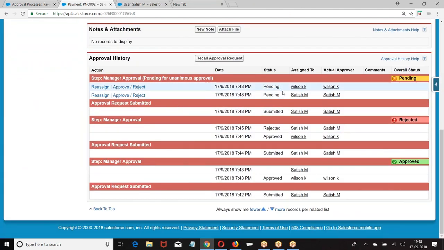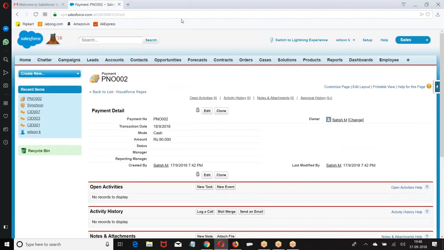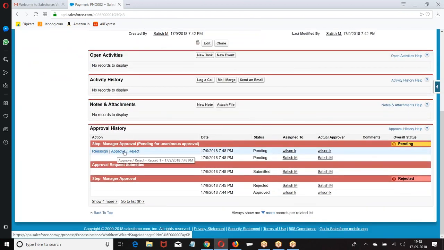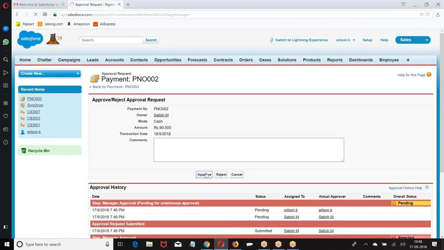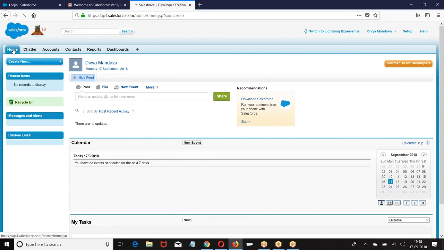Record is submitted to whom? Look at this, submitted to Satish and Wilson. Now, Wilson approved the record. What is Wilson getting? Only the Wilson option is available. Wilson can approve it.